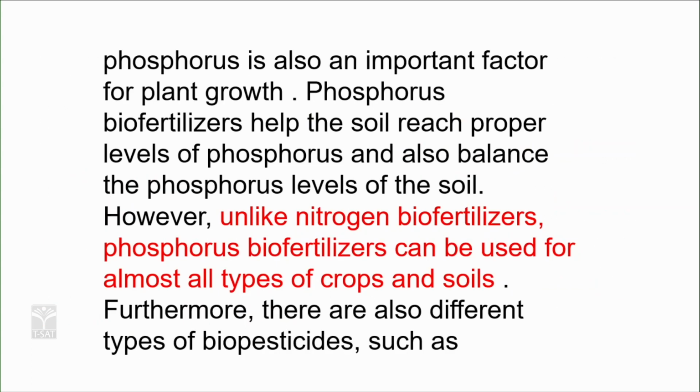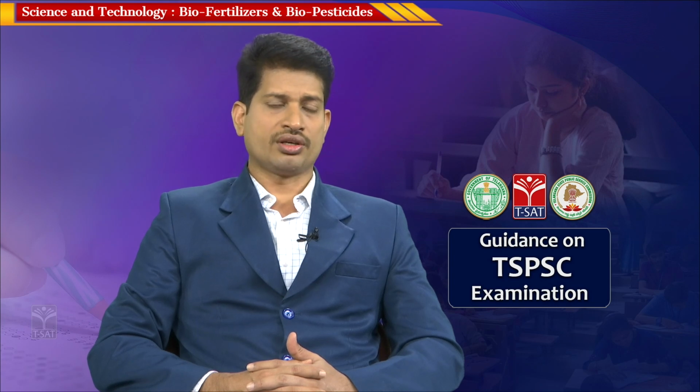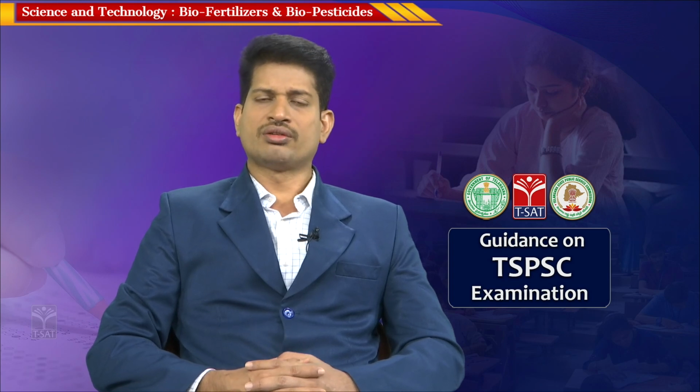So, phosphorus is also an important factor of plant growth, because phosphorus is essential as a biofertilizer. Unlike nitrogen biofertilizers, phosphorus biofertilizers can be used for almost all types of crops and soil. It is a basic essential fertilizer required for the plant or any living being, because it is one of the basic essential elements to form DNA. So, without phosphorus, there is no possibility of formation of a cell. That is the reason why phosphorus is one of the major essential components for manufacturing the cell structure of